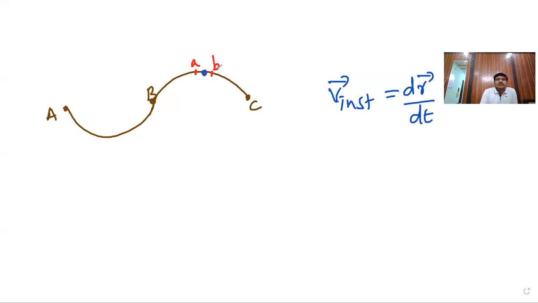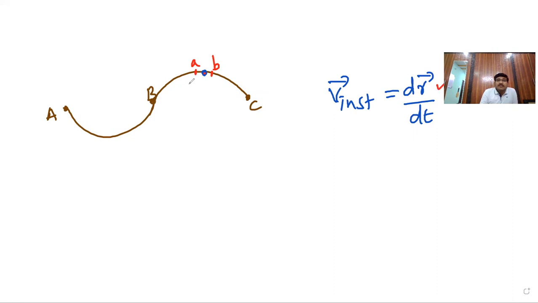If this is a reference point, backward, a very fine, minute point A is taken. After this point, a very small distance, B. The difference between the initial position A and final position B is nothing but dr.